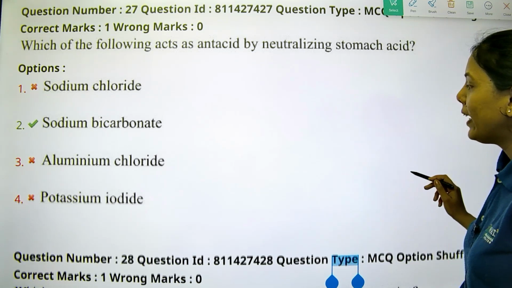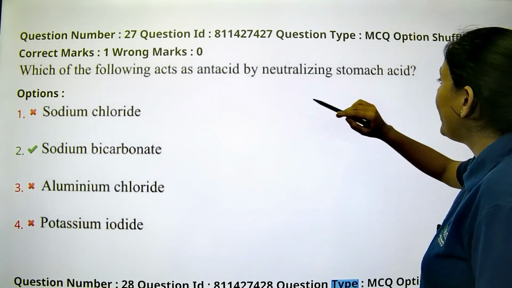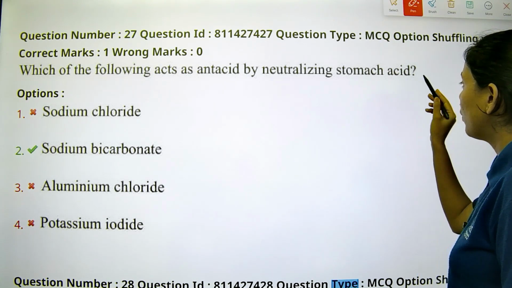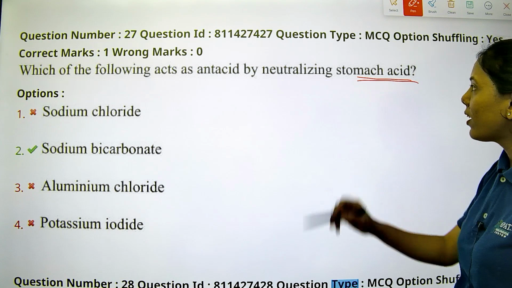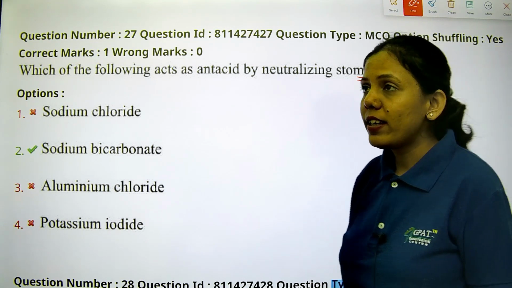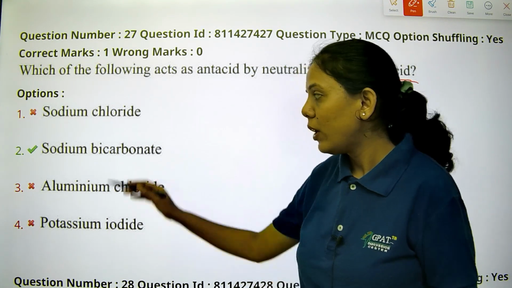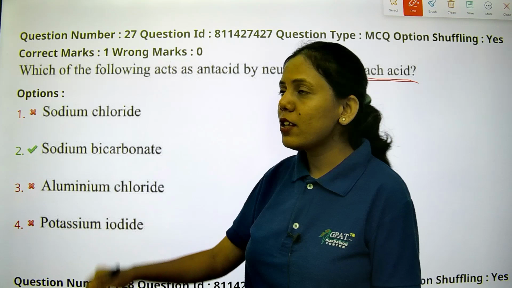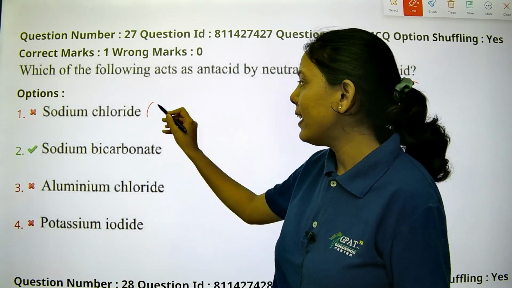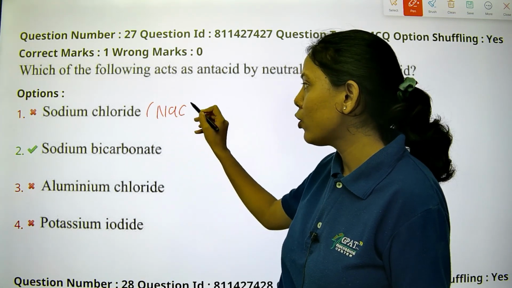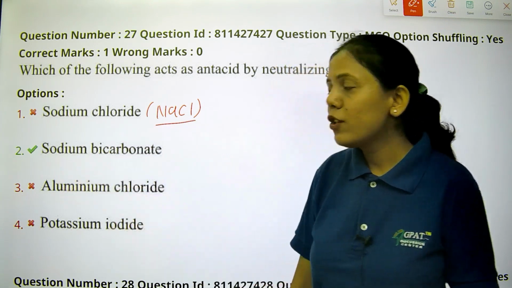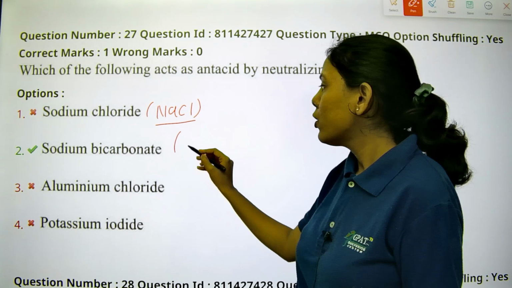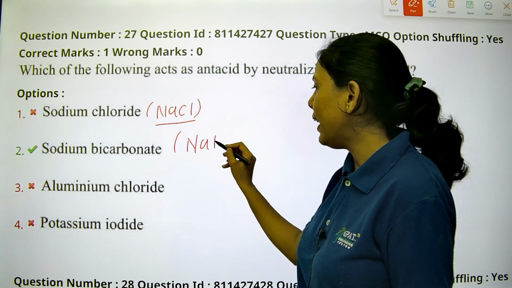Which of the following act as antacid by neutralizing stomach acid? If we want to neutralize the acid, what is required? We require a base. So in this, what is the base that will neutralize the acid? First is sodium chloride. Sodium chloride is NaCl, that is a salt, not a base. Next is sodium bicarbonate, NaHCO3.